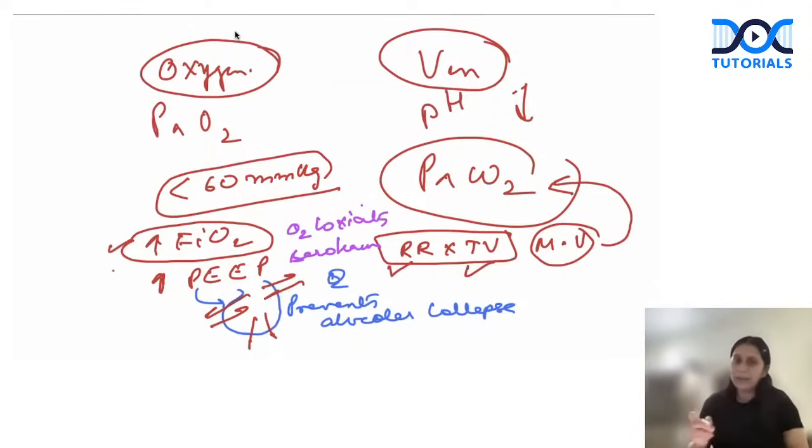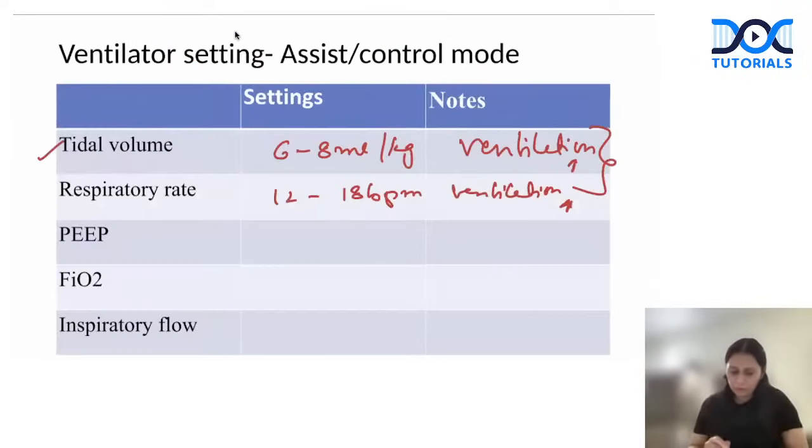So what we do, we titrate at what minimum FiO2 and minimum PEEP the oxygenation is just maintained. So normally we start the PEEP setting at 5 centimeter of water and we increase it according to the requirement of the patient. So this PEEP maintains the oxygenation of the patient.